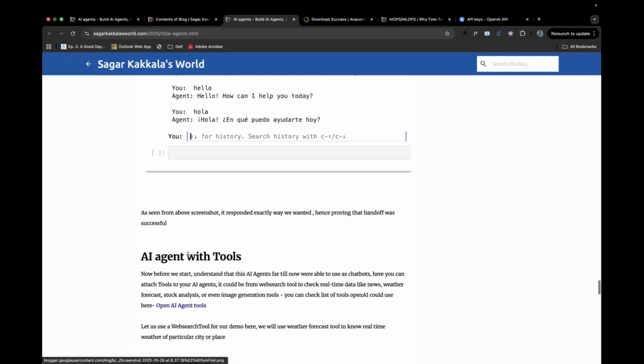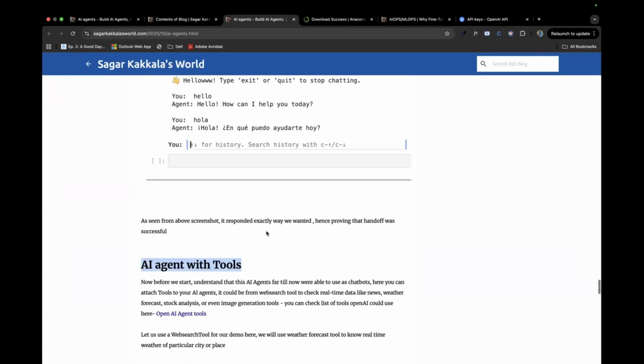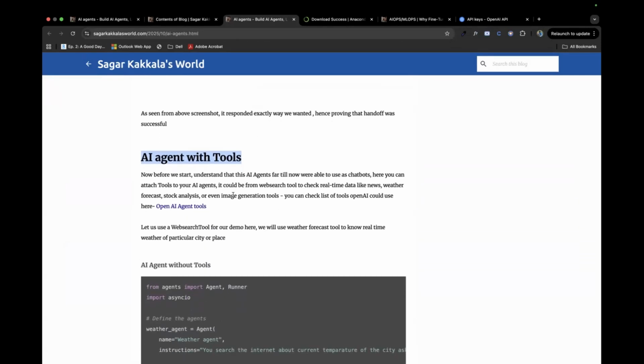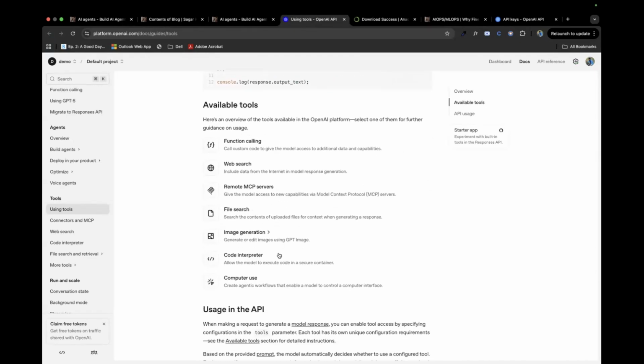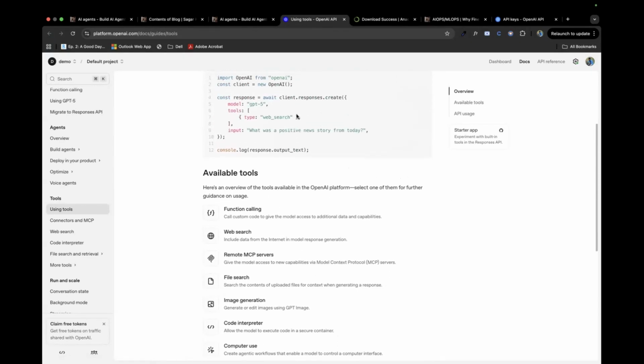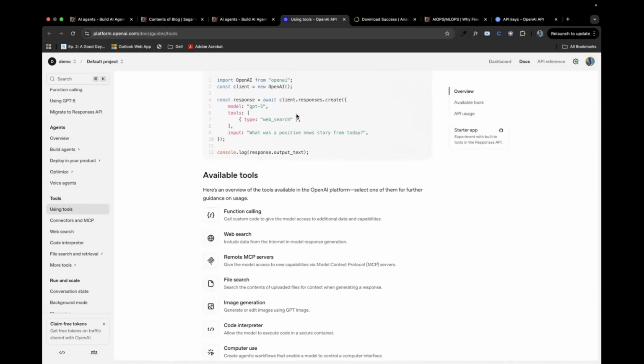Yes, now we'll go for AI agent with tools. There would be multiple tools you could use. What we saw before was more like a chatbot. And let's say if you're using ChatGPT, ChatGPT could generate images. You give a picture and say generate image, and it would be able to generate. In the same way, I'm going for OpenAI agent tools, and these are the number of tools that you could integrate with your chatbot. What we did before was a chatbot kind of thing, where we said your purpose is this.